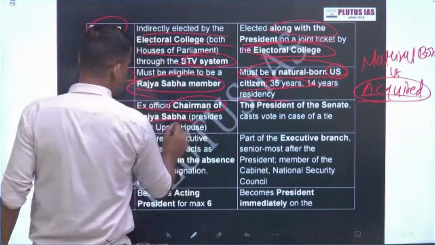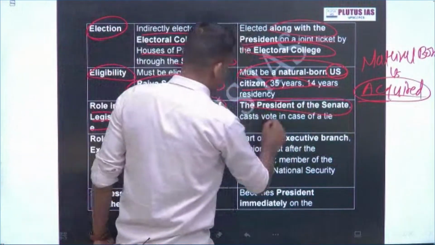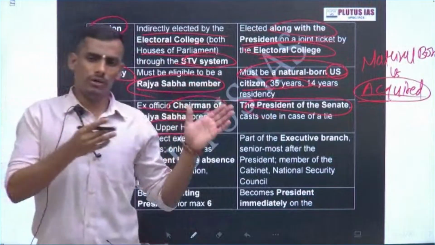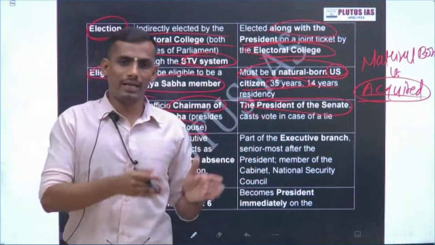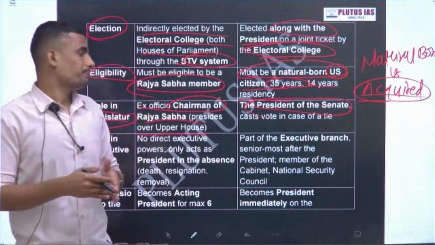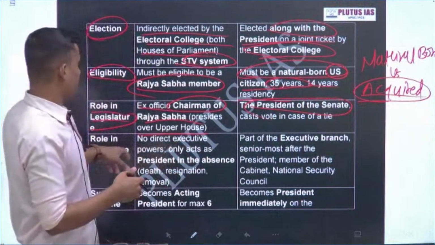Ex officio chairman, as I have discussed the ex officio, and here also there is a similarity: the Vice President of the USA also acts as the Senate chairman. Okay. Now next is executive.